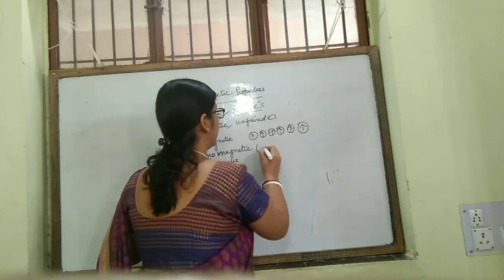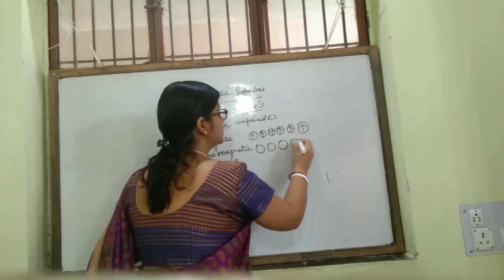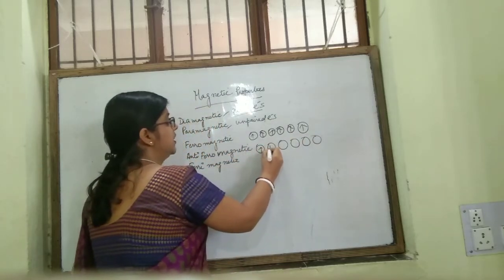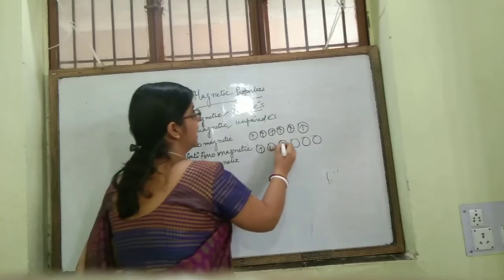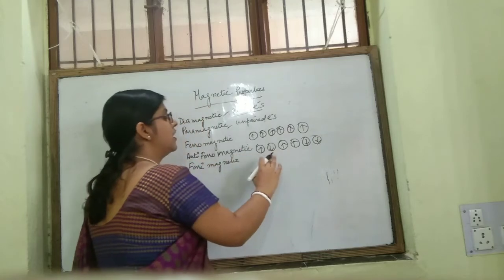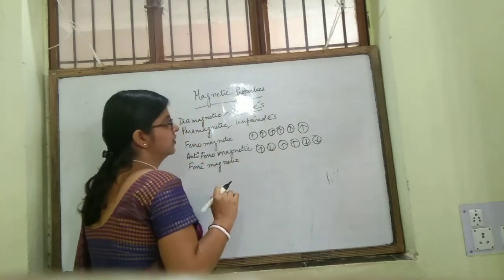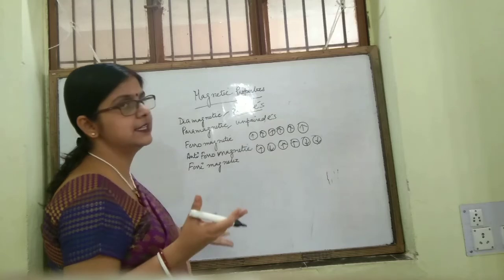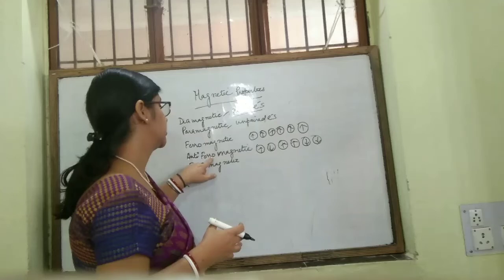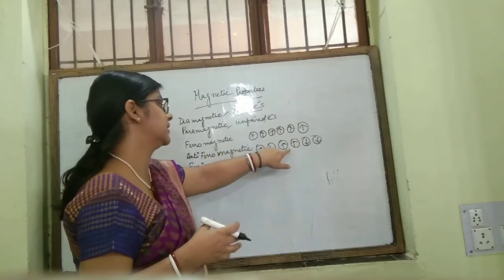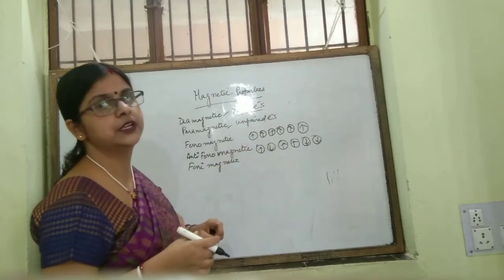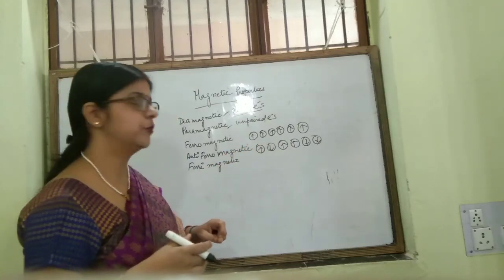In antiferromagnetic substances, what happens? It contains unpaired electrons, but in the domains the electrons are aligned equally in the opposite direction. So it mutually cancels out the magnetic moment, and so here we can see that its magnetic moment is zero. It is having unpaired electrons, but its magnetic moment is zero.